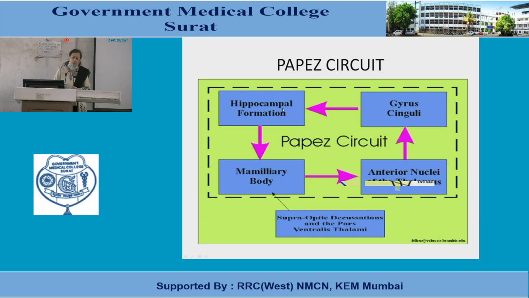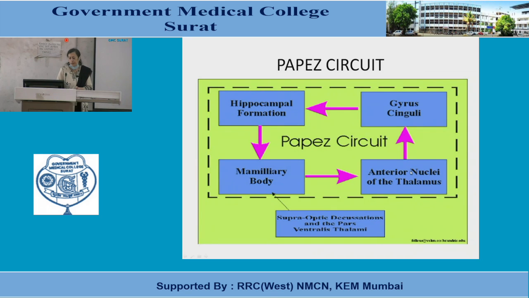It arises from the hippocampal formation. From the hippocampus, the fornix arises, and it enters into the mammillary body. Then fibers arise from the mammillary body and go to the anterior nuclei of the thalamus. These fibers are known as the mammillothalamic tract.